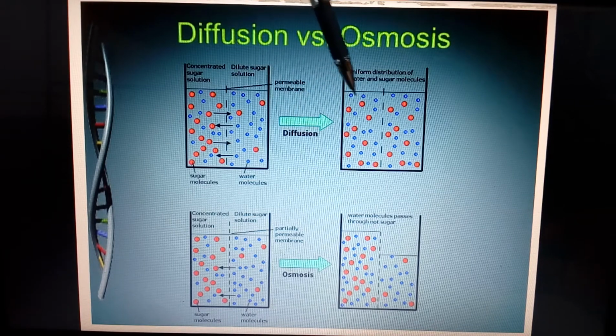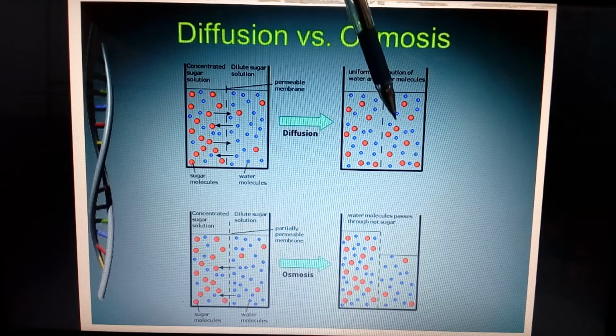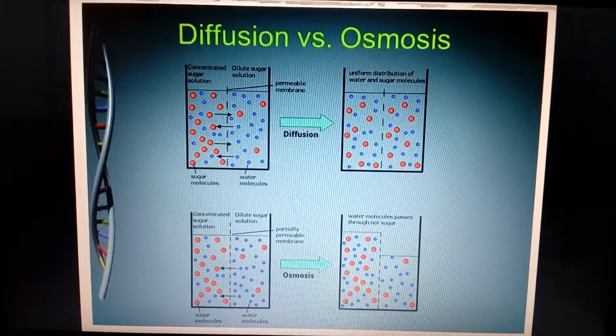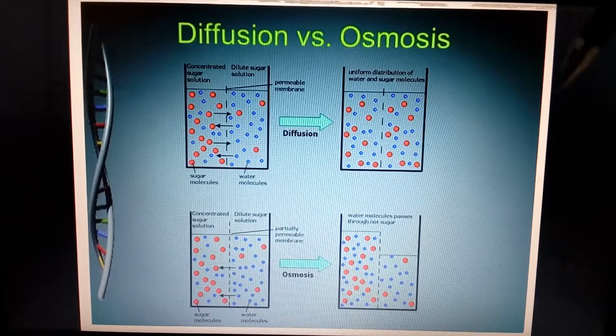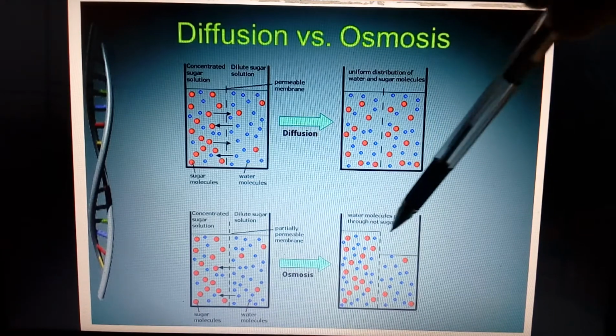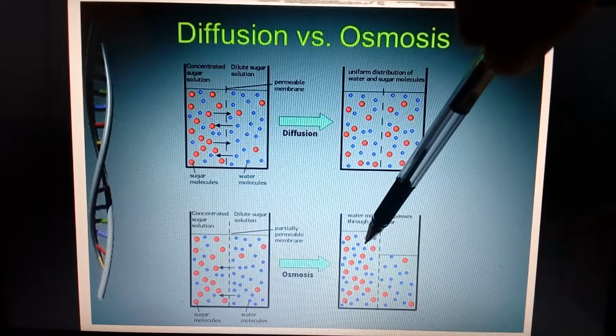The level remains as it is because on both sides they now become isotonic. The number of sugar molecules and the number of water molecules are similar in both solutions, and they get transported through the permeable membrane. Now here it is osmosis.